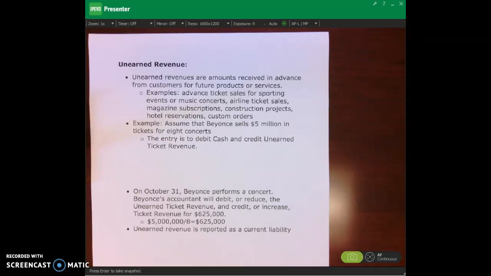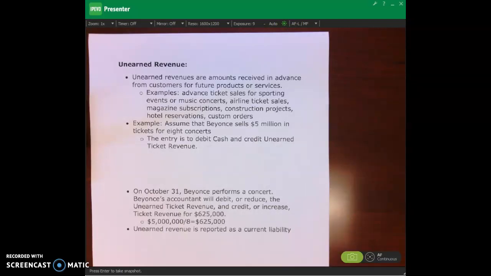Beyonce gets paid up front, right? And then she can't recognize the revenue until she puts on the concert. Until she puts on the concert, she has a liability to provide that concert service. So there's unearned revenue, all right?